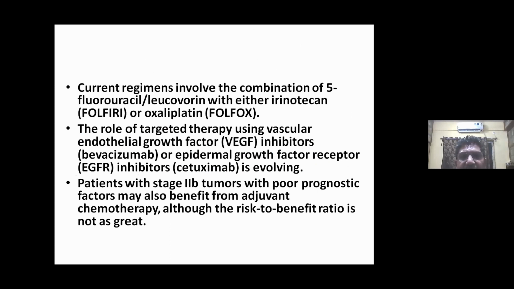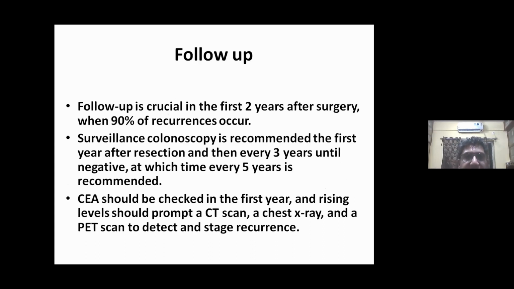Current regimens involve the combination of 5-fluorouracil and leucovorin with either irinotecan or oxaliplatin. The role of targeted therapy using vascular endothelial growth factor inhibitors or epidermal growth factor receptor inhibitors like cetuximab is evolving. Patients with stage 2B tumors with poor prognostic factors may also benefit from adjuvant chemotherapy, although the risk to benefit ratio is not as great as earlier.